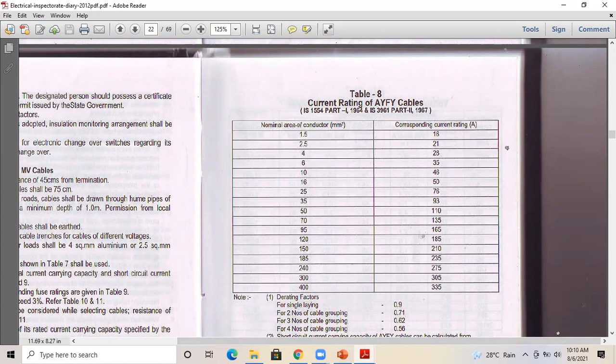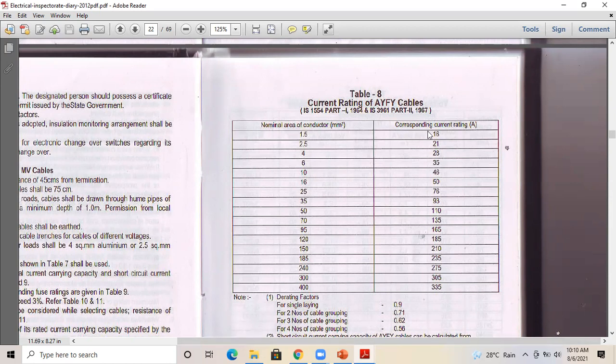Normally we have to select the cable considering the demand current. As I told, like we have to select the distribution board or particular circuit breaker, we will be calculating the current only. So after calculating, then adding the safety factor, for example, you are getting the current value as 45. From this table, this is actually aluminum current rating.